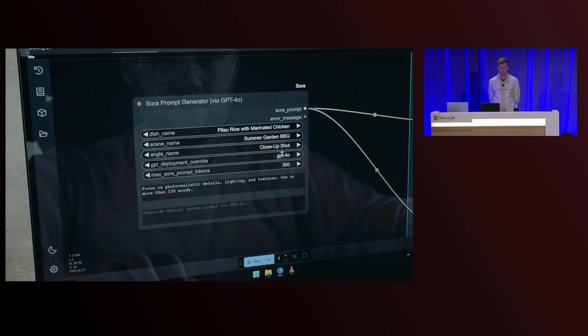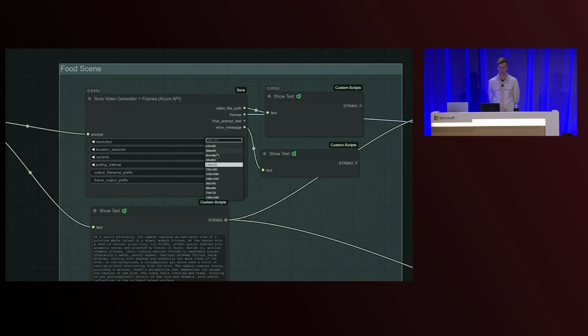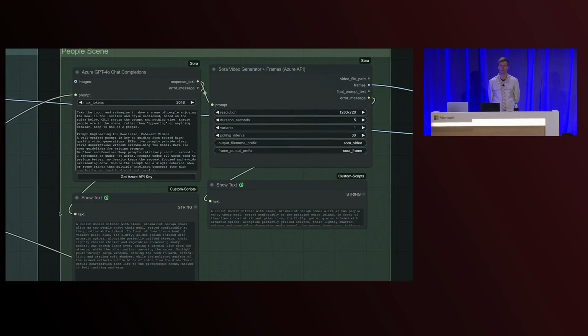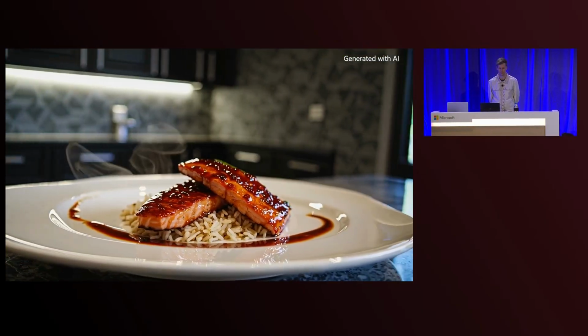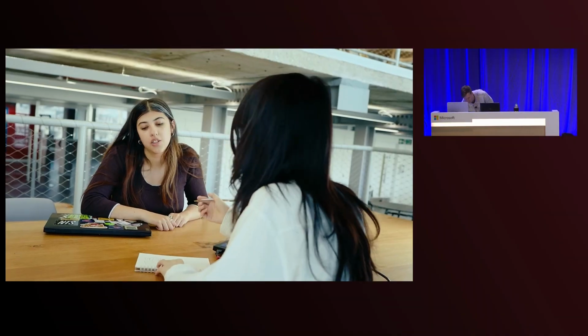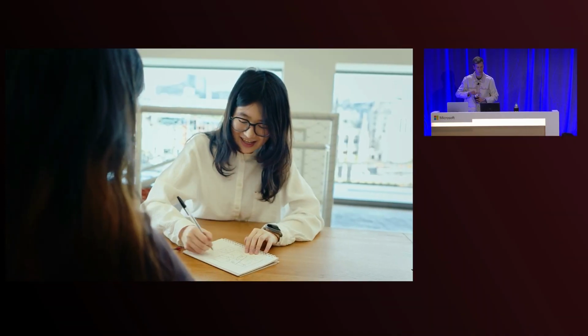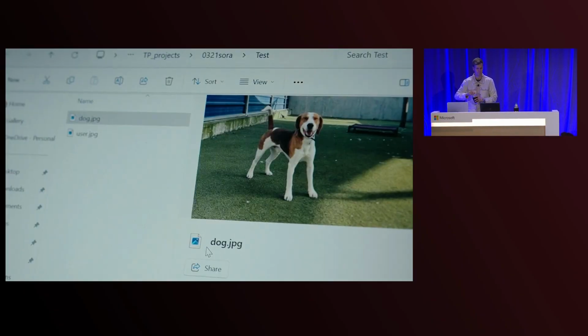For larger batch work, having API access means I can take Azure OpenAI LLMs and feed them a PDF of brand guidelines and say, give me the perfect Sora prompt. Then it automatically sends that to Sora and generates the videos. API access integrates and speeds up my workflow in a way that other services just couldn't. We had the idea to generate an original story in a comic book layout about the dog our user is adopting.